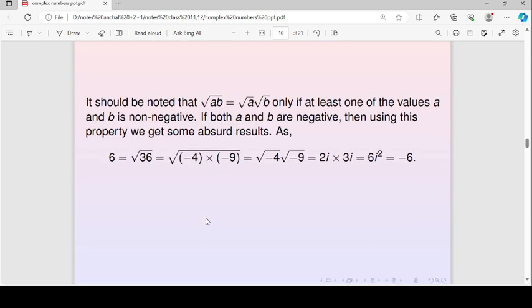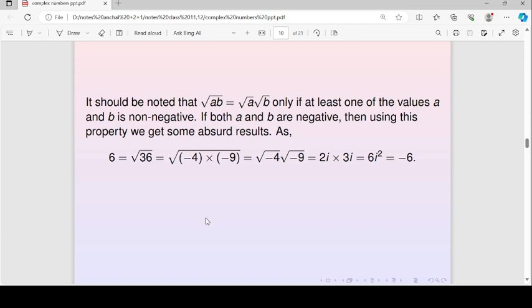Now we will see the expression under root AB is equal to under root A under root B is only true if at least one of the values of A or B is non-negative. If both A and B are negative, then this expression is not true. We can see it by this example. We know under root of 36 is 6, and we can write 36 as minus 4 into minus 9. If this expression holds, then under root of minus 4 into minus 9 will be under root minus 4 into under root minus 9.